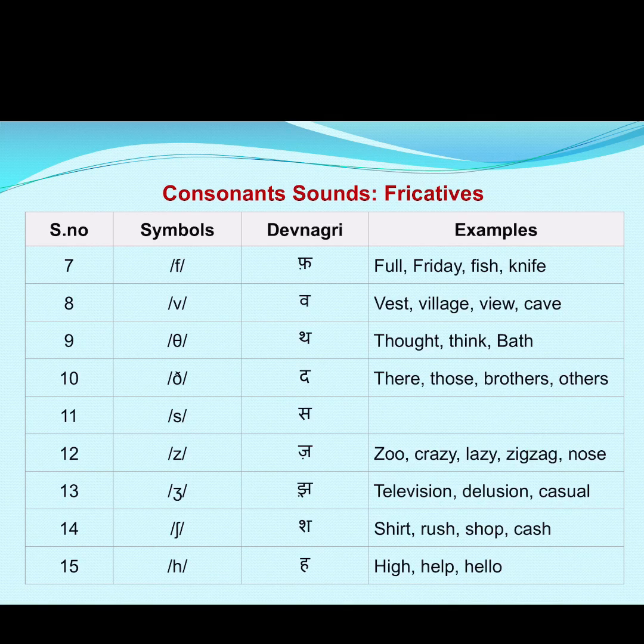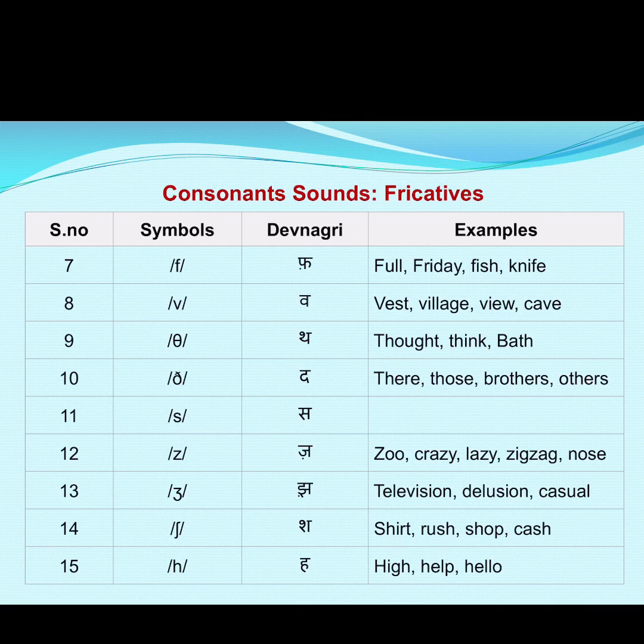It is a symbol which symbolizes tha in Devanagari. For example, thought, think, baat. The 10th one is the. For example, their, those, brothers, others.